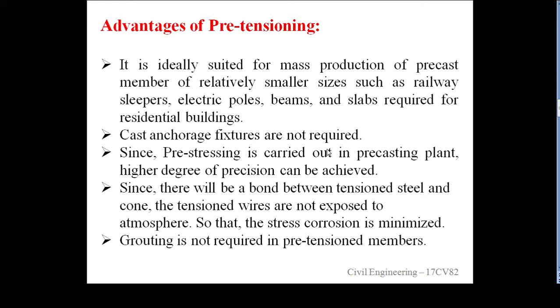We already discussed that if your span is more than 8 meters, we go for this pre-tensioning member for economical purposes. Otherwise we go for RCC. Well-known units still being used in pre-tensioning are electrical poles, and also railway sleepers, which we see on your railway tracks.